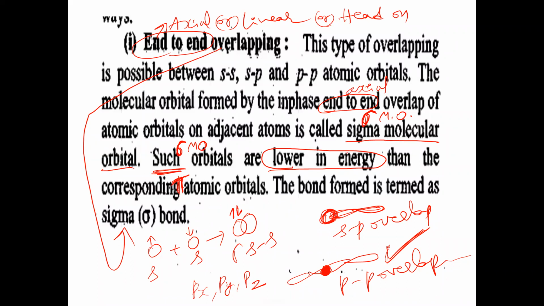Remember, whenever energy is lower, stability is greater. And the bond formed is termed a sigma bond. Sigma bond is formed by lowering the energy. Whenever two atomic orbitals approach each other and combine to form a molecular orbital, the energy will be lowered. Whenever energy decreases, stability increases. That's why molecular orbitals are more stable than atomic orbitals, because molecular orbitals have lower energy than atomic orbitals. Is the concept clear?